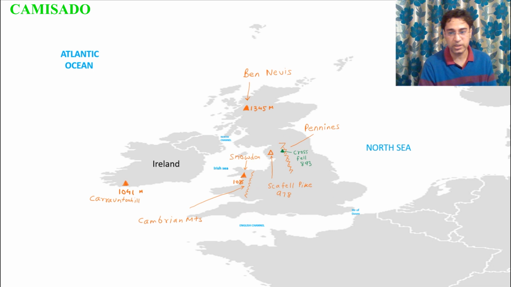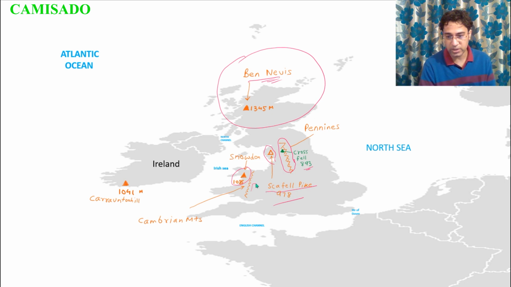So now let us look at the mountains of the United Kingdom. This is the highest peak of the entire region of the British Isles, which is Ben Nevis. These are the famous Pennine Mountains, and the highest peak of the Pennines is Crossfell. This peak is called Scafell Pike. It is the highest peak of England. And this is Snowdon. Snowdon is the highest peak of Wales.